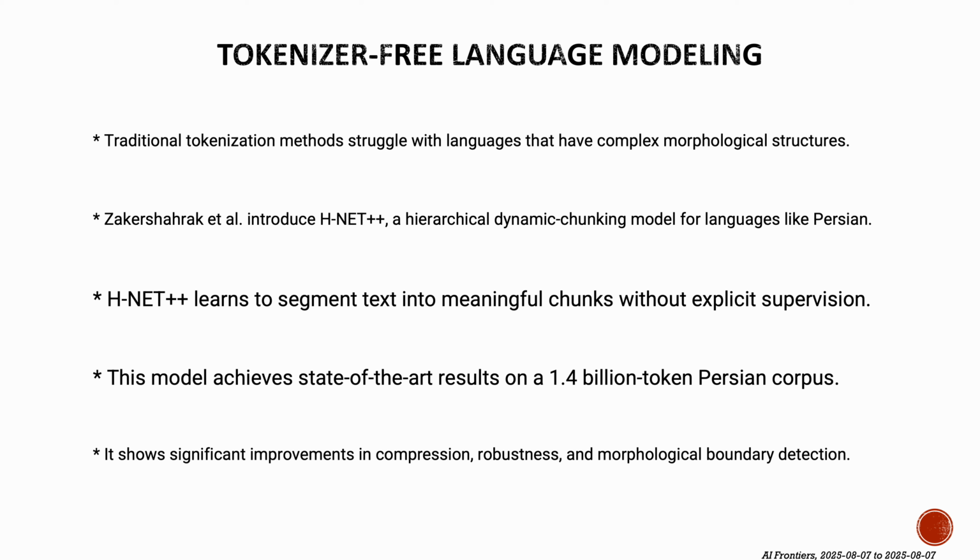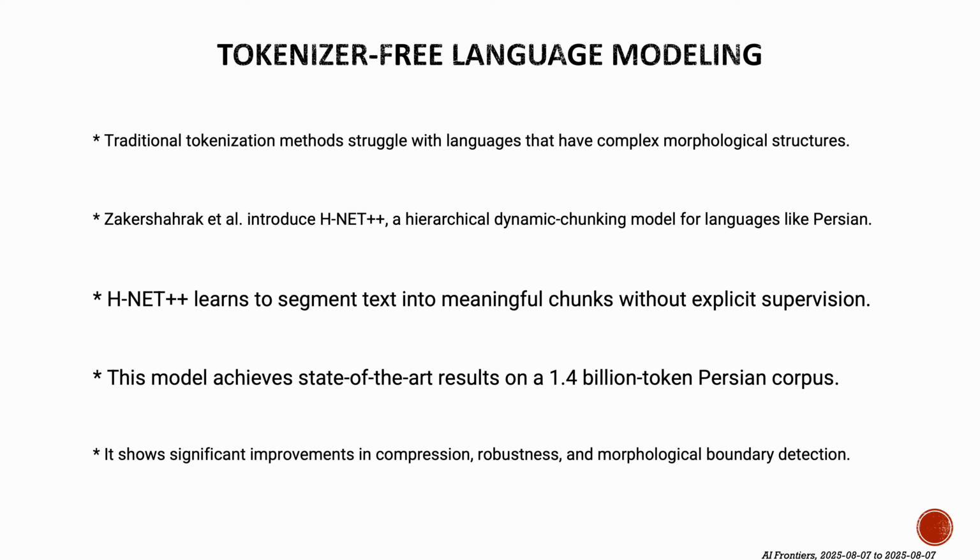Traditional tokenization methods struggle with languages that have complex morphological structures. Zakershahrak and colleagues introduce HNet++, a hierarchical dynamic chunking model for languages like Persian. HNet++ learns to segment text into meaningful chunks without explicit supervision. This model achieves state-of-the-art results on a 1.4 billion token Persian corpus, showing significant improvements in compression, robustness, and morphological